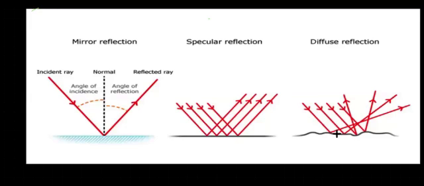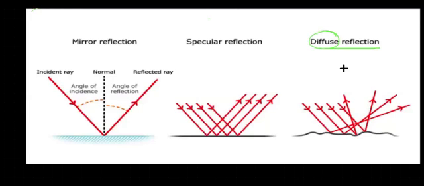Next, this is the rough surface. See, light rays are incident like this. But in the reflection, all reflected rays are not parallel. They are traveling in random, different directions. Such type of reflection is called irregular reflection. Irregular reflection is also called diffuse reflection.